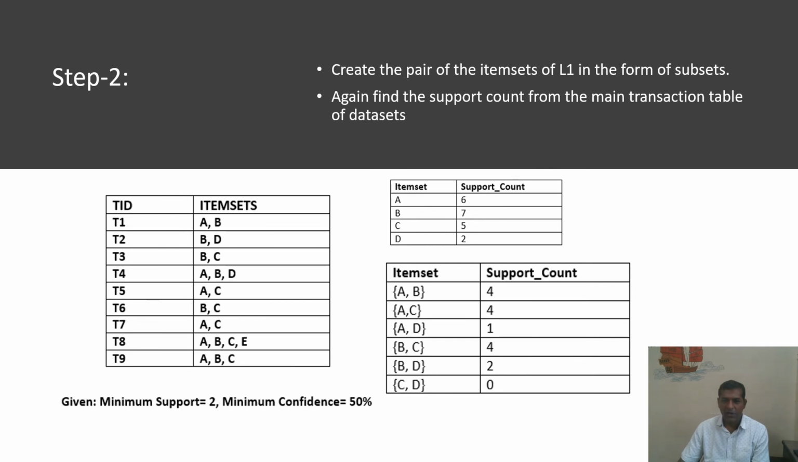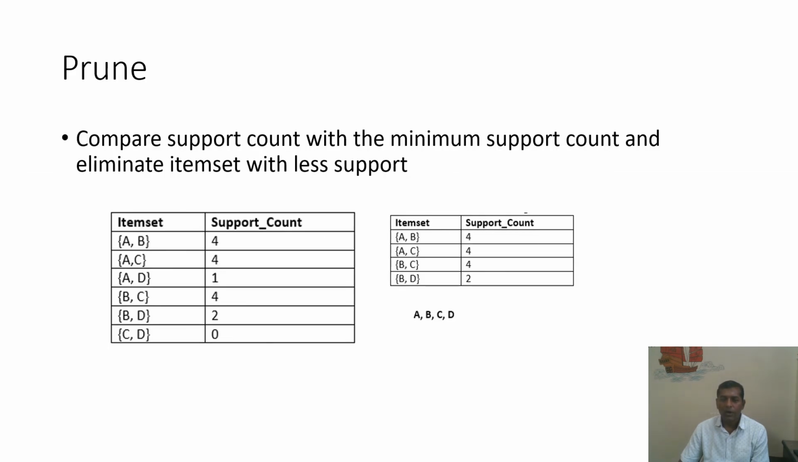How many times is AC purchased? A and C 1, then 2, then 3 and then 4 here. So this is how we will calculate AC. Then AD, BC, BD and then CD. CD is not purchased together, that's why the support count is 0. So this is how we can remove the item set which is not purchased frequently with the help of minimum support, and go to the further step.